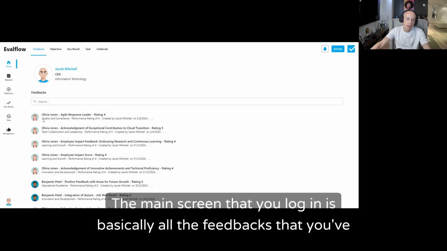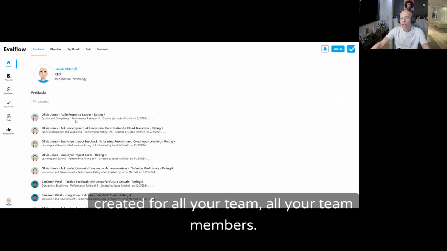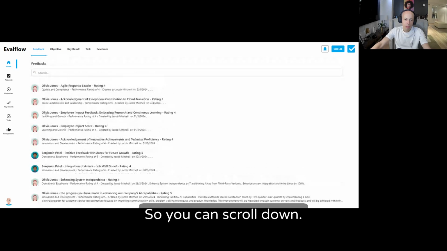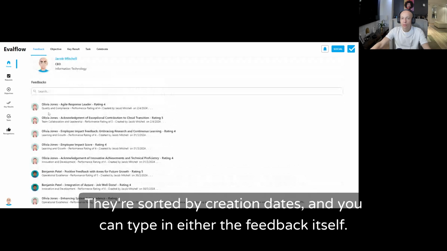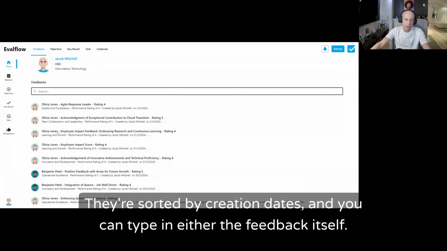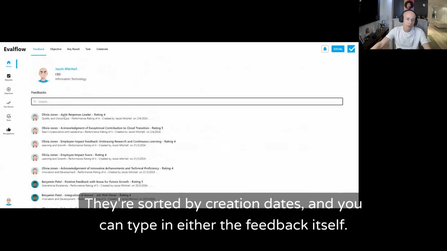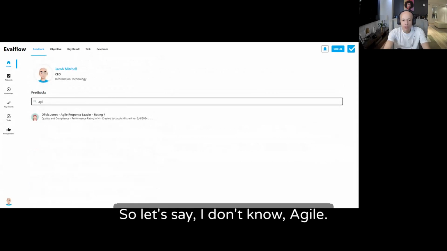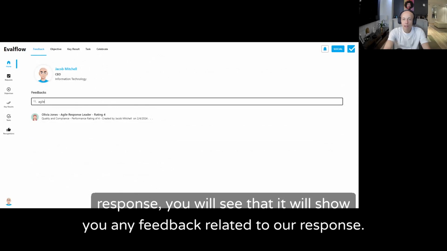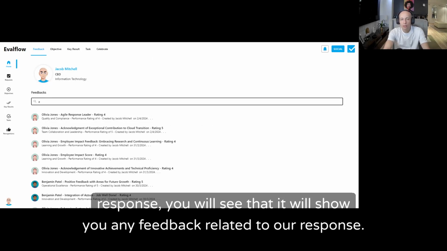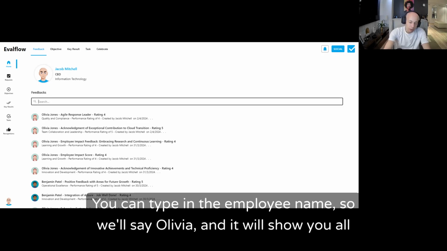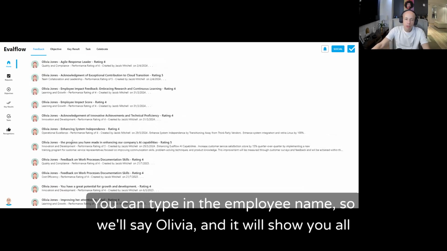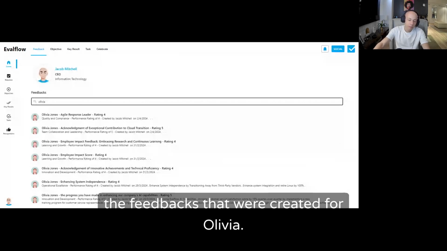The main screen that you log in is basically all the feedbacks that you've created for all your team members. So you can scroll down. They're sorted by creation dates, and you can type in either the feedback itself. So let's say, I don't know, agile response. You will see that it will show you any feedback related to agile response. You can type in the employee name. So let's say Olivia, and it will show you all the feedbacks that were created for Olivia.